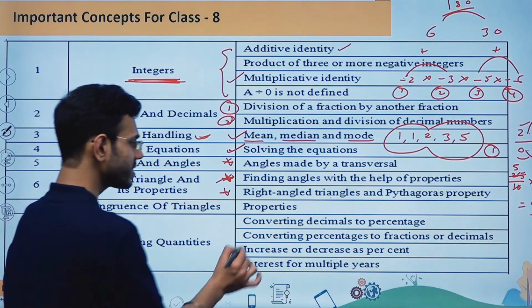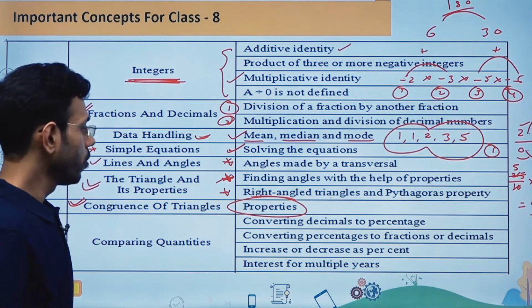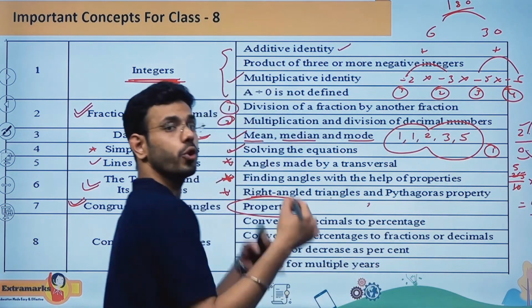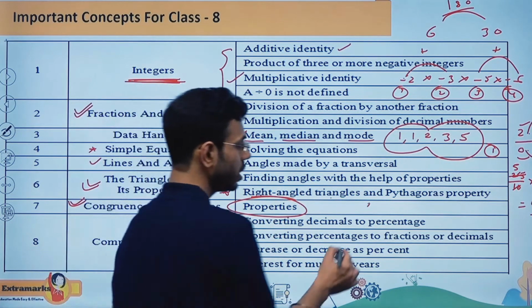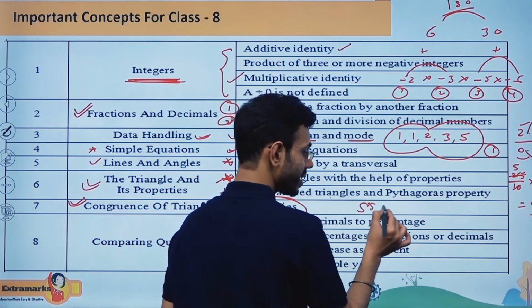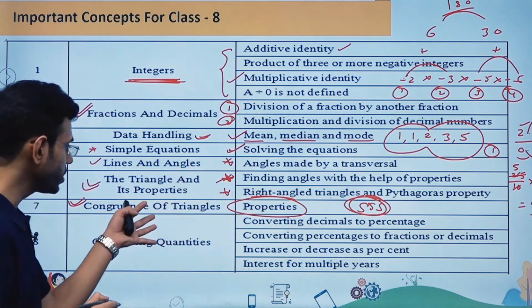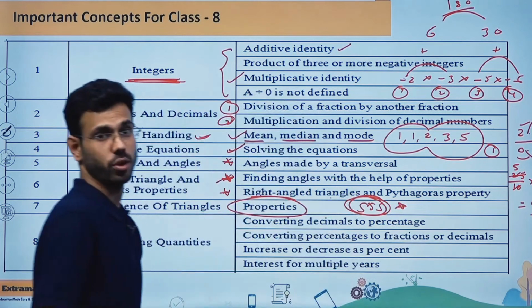Okay, so the next chapter is going to be congruence of triangles. Over here the questions can be asked directly from property based concepts. For example, if I'm asking by which property you are proving that these two triangles are congruent to each other, that means side, side, side. This kind of properties you have heard about congruency of triangles. So you should be focusing on all the properties of this particular chapter.